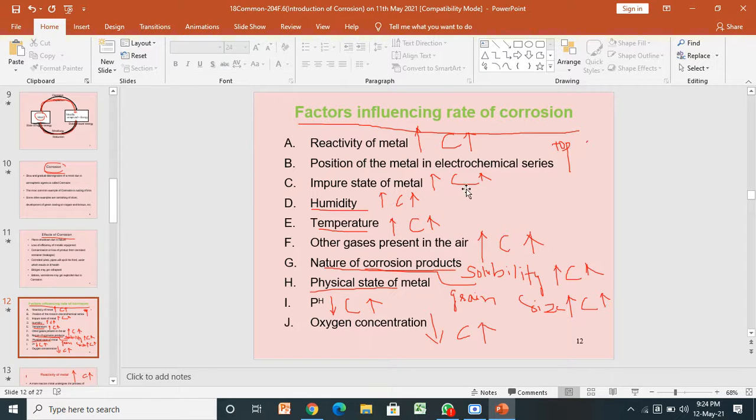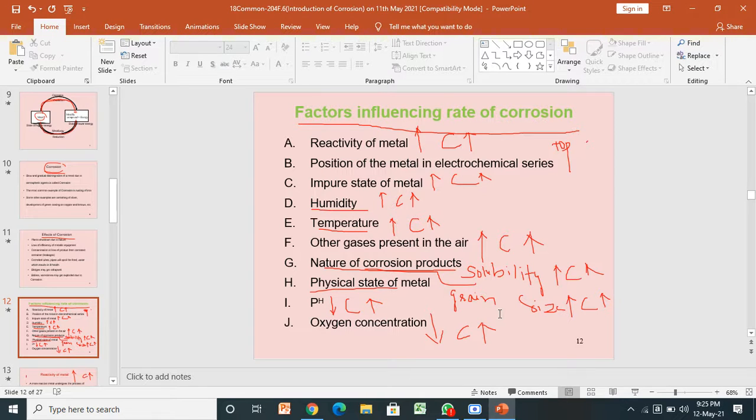Position of the metal in electrochemical series, impure state of metal, humidity, temperature, other gases in the air, all increase corrosion. If corrosion products are soluble in the environment, corrosion increases.